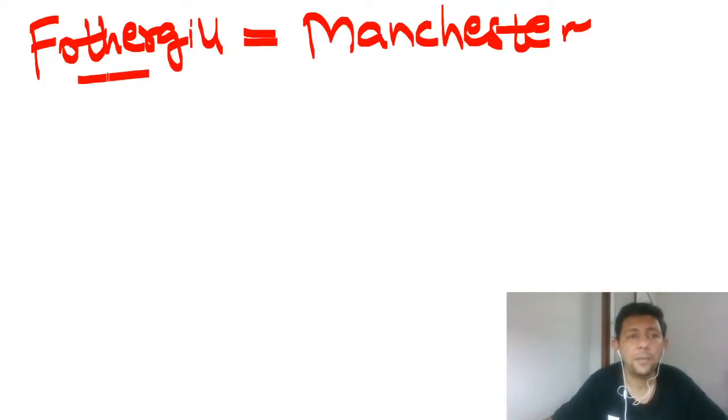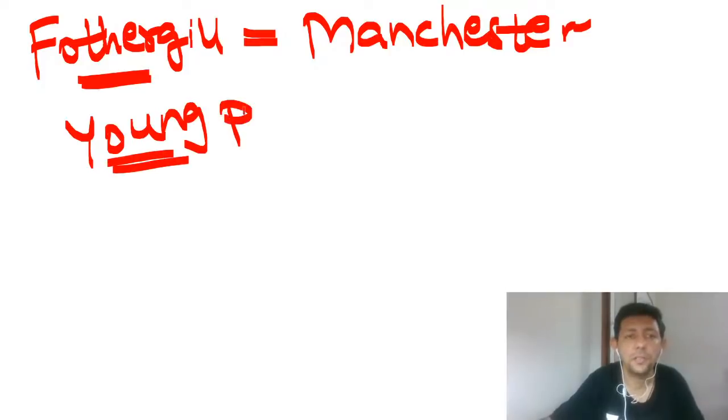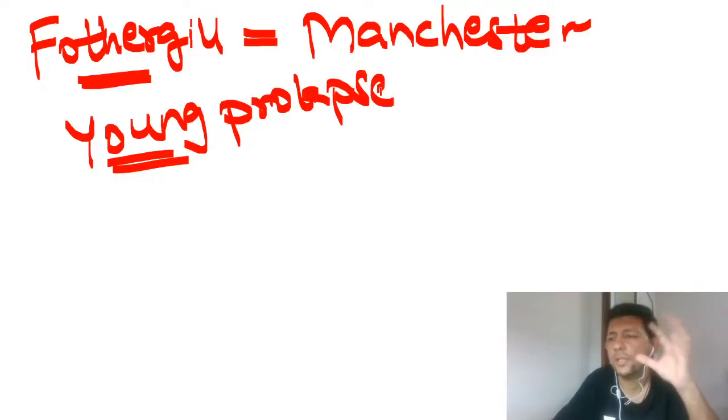Now the main step in this Fothergill, please understand, it was done in the past, it was done for young patients. Please understand, it's one of the surgeries for young patients with prolapse. Because we wanted to preserve the uterus of the patient, it was done for young patients of prolapse.